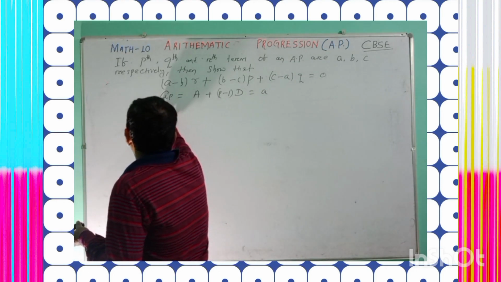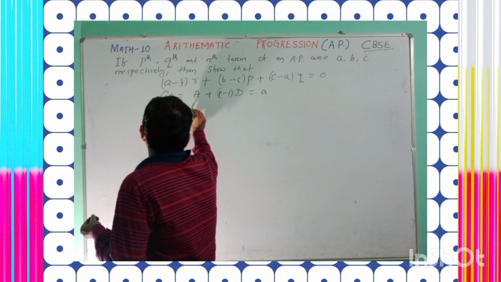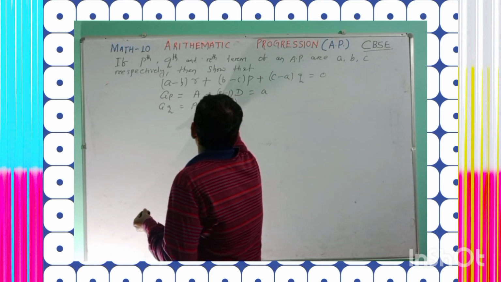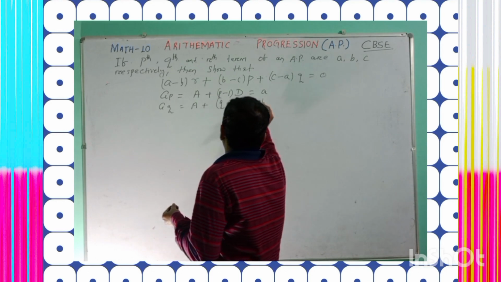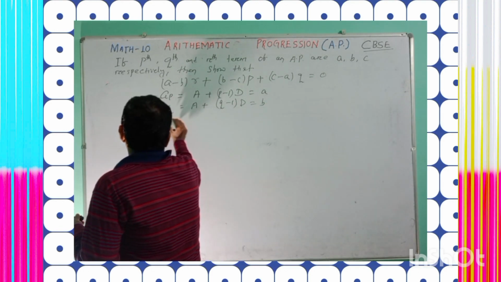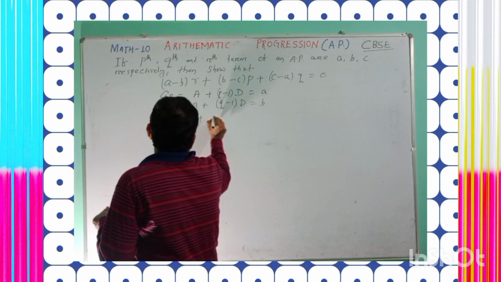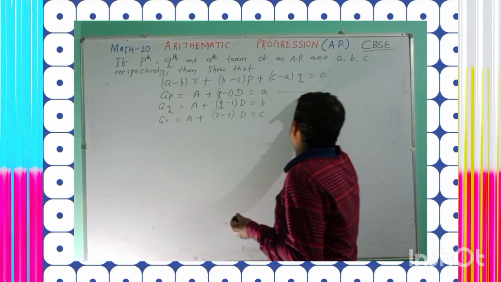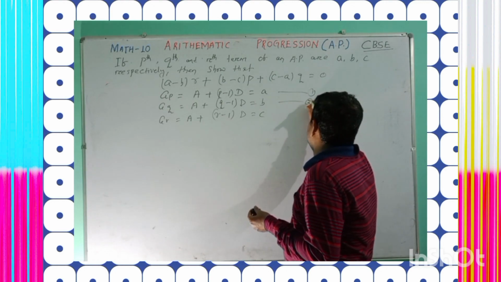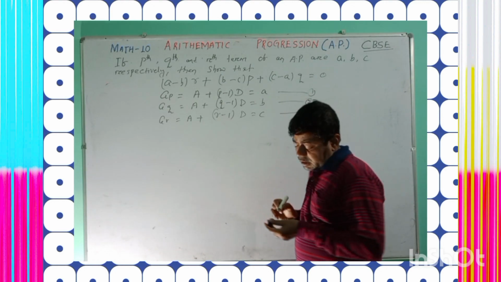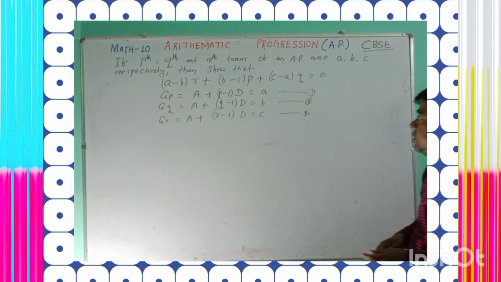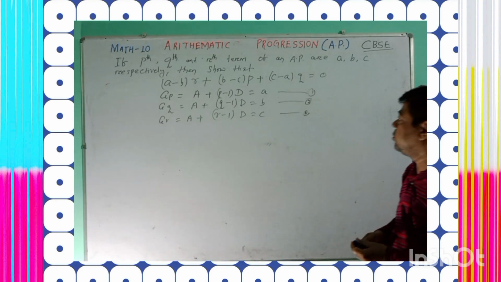Similarly, the q term is equal to A plus q minus 1 D, which is equal to b, right? And the r term is equal to A plus r minus 1 whole into D, which is equal to c. This is equation number 1, equation number 2 and equation number 3. Okay. And what do you prove? You prove that a minus b whole into r plus b minus c whole into p plus c minus a whole into q is equal to 0.